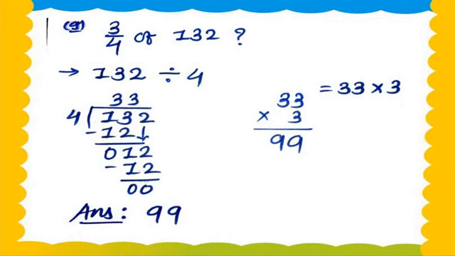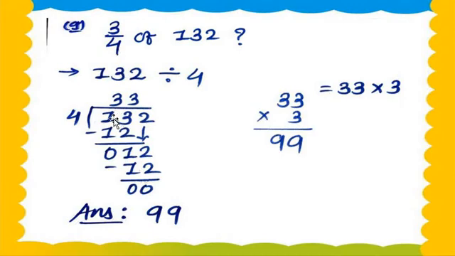It's a large number. How can we solve it, my dear students? 3 upon 4 of 132. So, my dear students, 132 divided by 4. In the table of 4, 132 will not come. So what to do here? We take only the first 2 digits and divide with them.